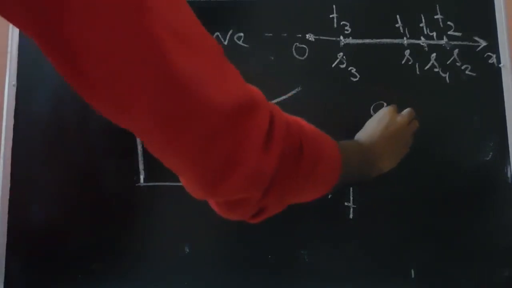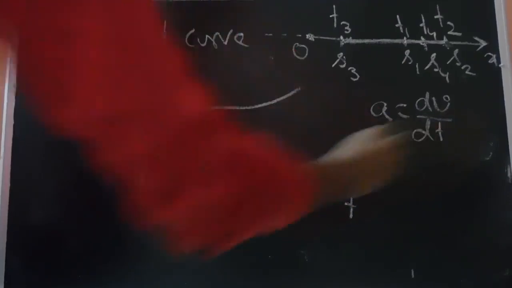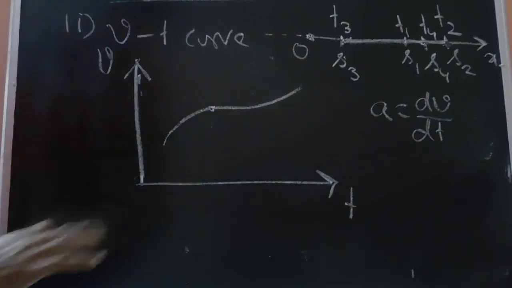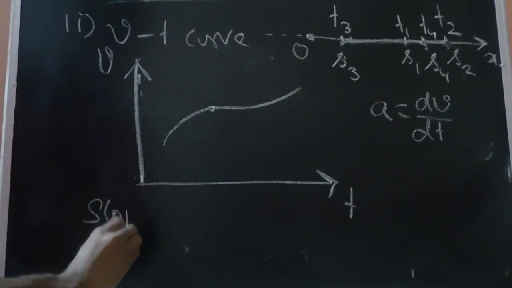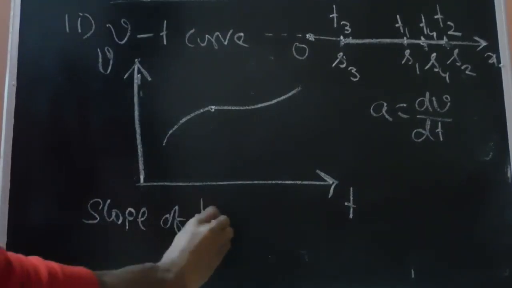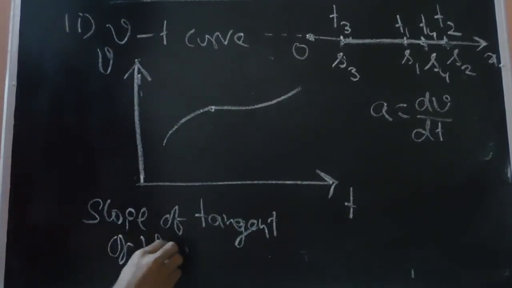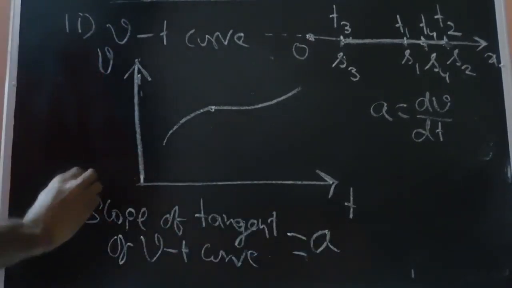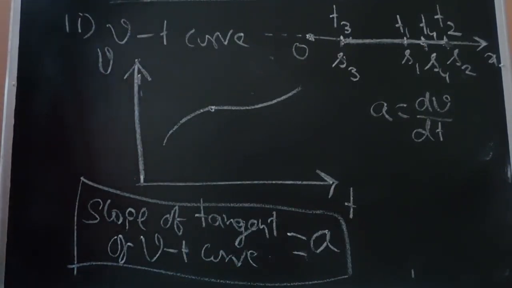So we know from the definition of acceleration that a is given as dv by dt. So that means the slope of the tangent to this VT curve will give us the acceleration. So this is one of the inferences, that the slope of the tangent of the VT curve is equal to the acceleration at the time instant. So this is one important inference from this curve. We have another inference that can be drawn from this curve. Let's see.